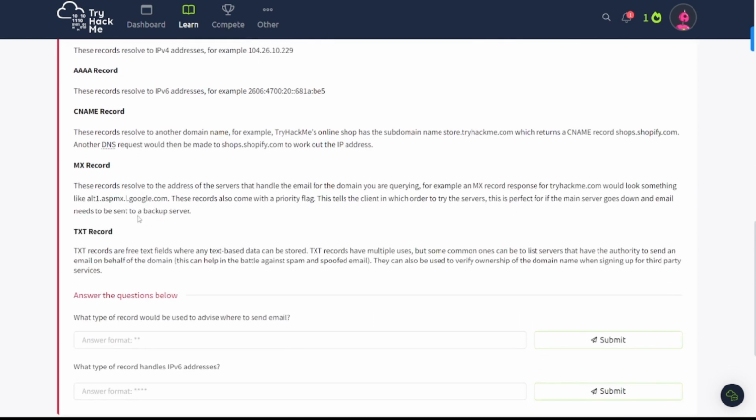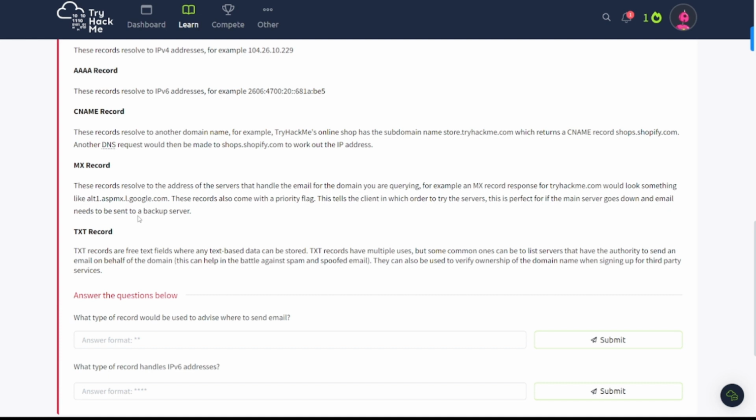CNAME record. These records resolve to another domain name. For example, TryHackMe's online shop has the subdomain name store.tryhackme.com, which returns a CNAME record shops.shopify.com. Another DNS request would then be made to shops.shopify.com to work out the IP address.